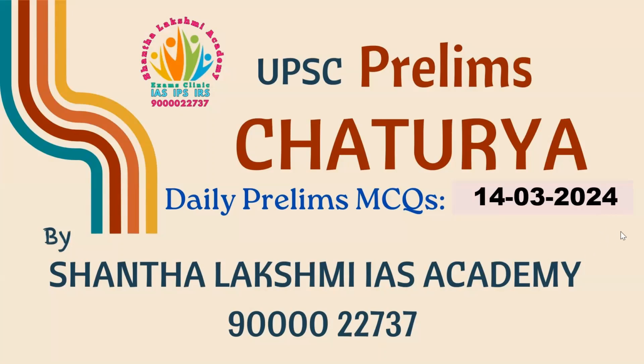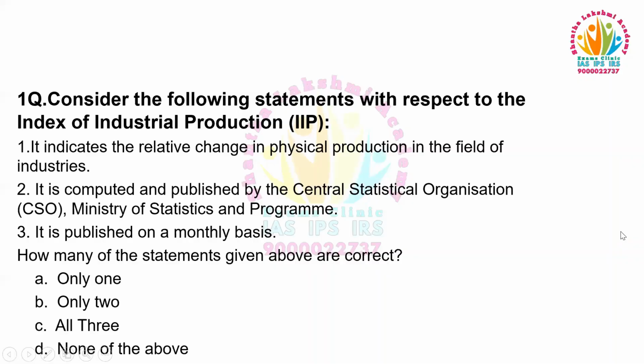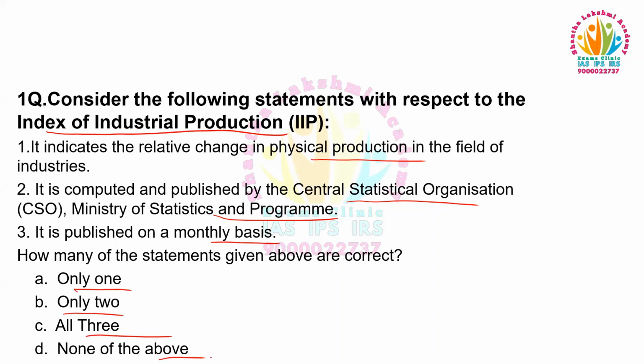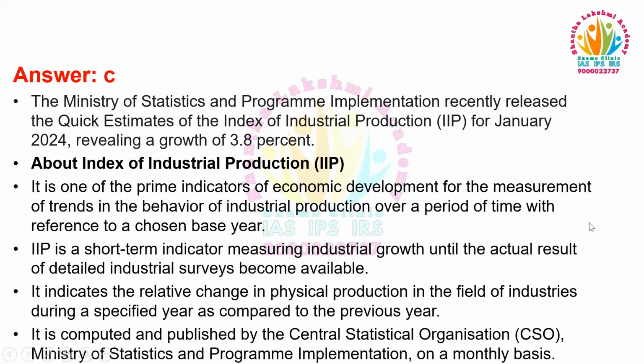Let's begin. The first question. Consider the following statements with respect to the Index of Industrial Production. It indicates the relative change in physical production in the field of industries. It is computed and published by the Central Statistical Organization, Ministry of Statistics and Programme Implementation. It is published on a monthly basis. How many of the statements given above are correct? Only one, only two, all three, none of the above. This was in news recently.